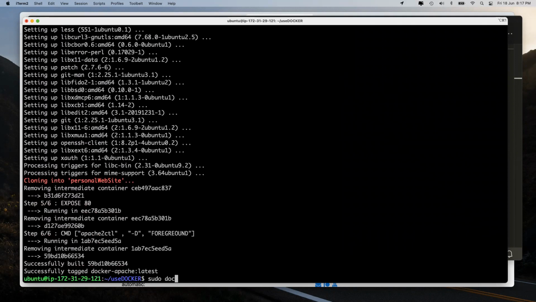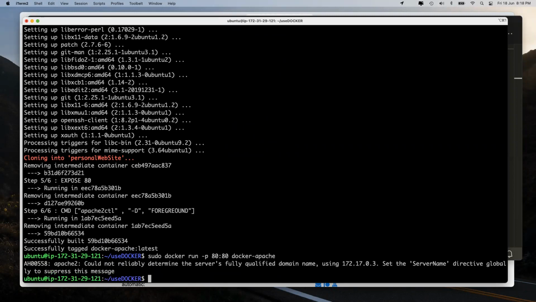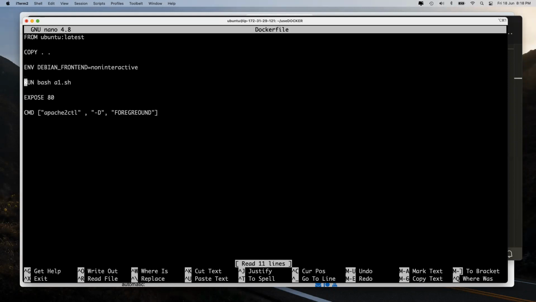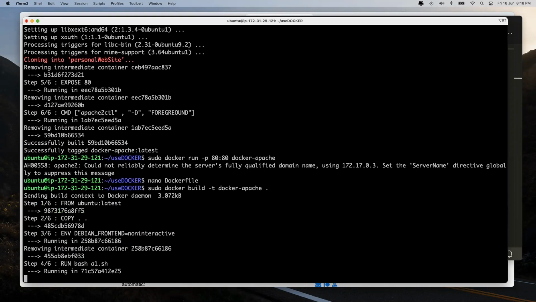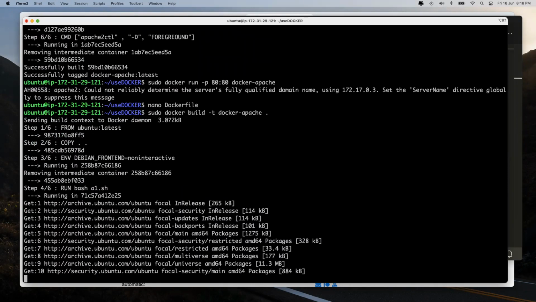Okay. Sudo docker run -p 80:80 and docker apache. Good. Now let's see over here. What is the error? Exactly like Neha said. Let's have a look. Thank you, Neha. Apache 2. Okay, this is good then. Now let's go and build and then do a run again.